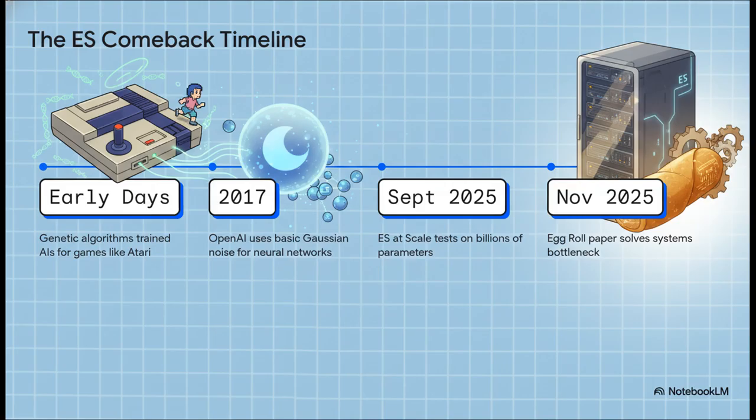Then, in 2017, OpenAI published a really pivotal paper using basic Gaussian noise to slightly nudge all the parameters, averaging out that noise over hundreds of models to find useful directions. But even that couldn't scale to modern LLMs. Actually, it wasn't until September 2025 with the ES at Scale paper, and then the absolutely incredible eggroll paper in November 2025, that this method finally became a scalable solution for billions of parameters.